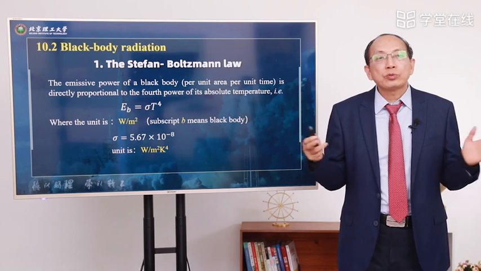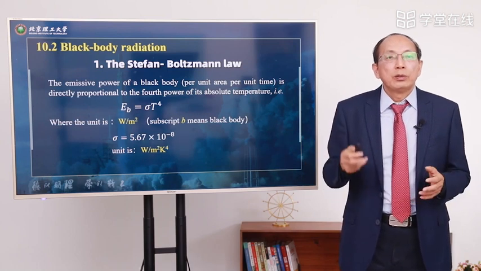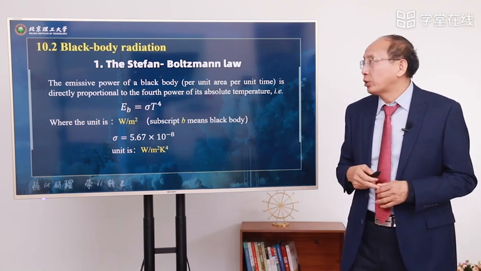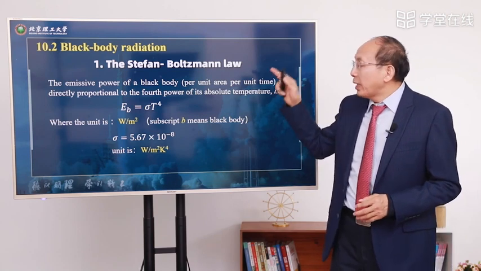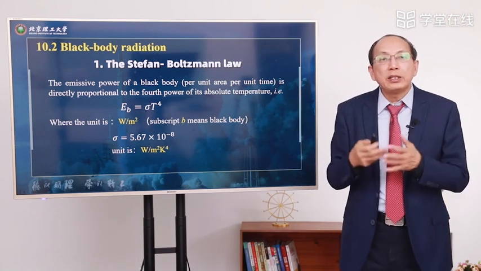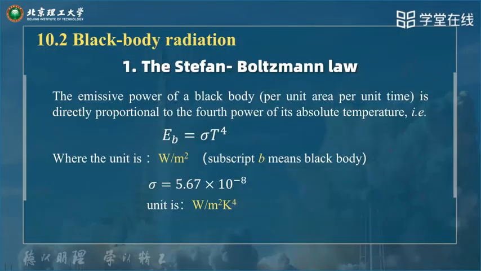Okay, section 2, black body radiation. A very important law is Stefan-Boltzmann's law. The law says the emissive power of a black body is directly proportional to the fourth power of its absolute temperature.